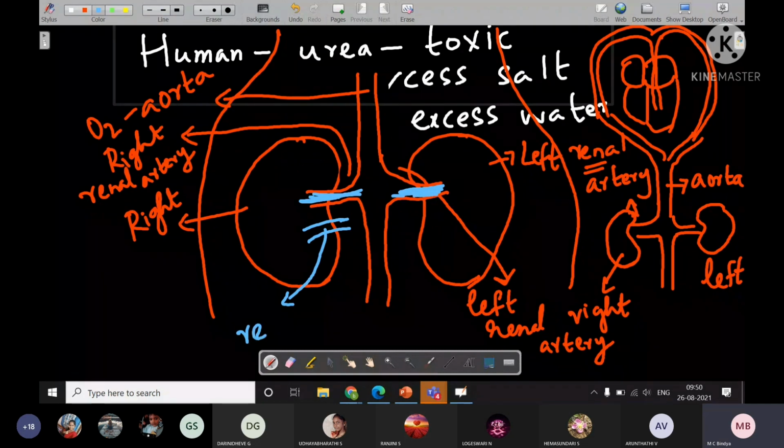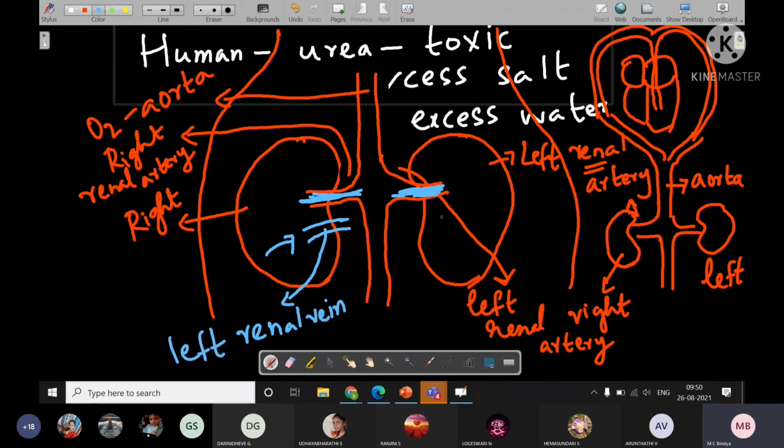Since this vein is coming out from the kidney, it is called renal vein. Sorry, this is the left kidney and this is the right kidney. This is the right renal vein, and this is the left renal vein.